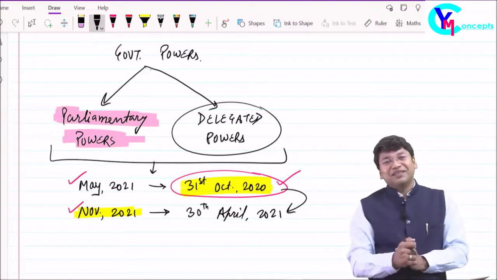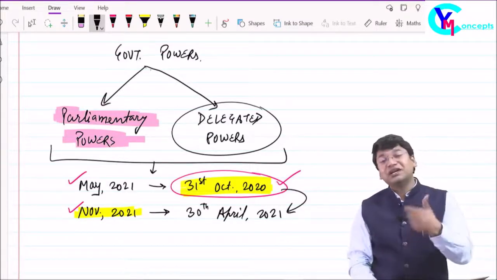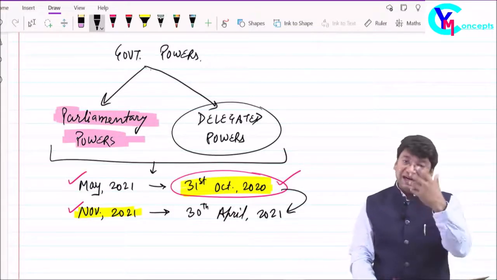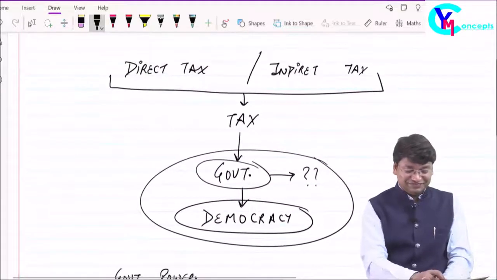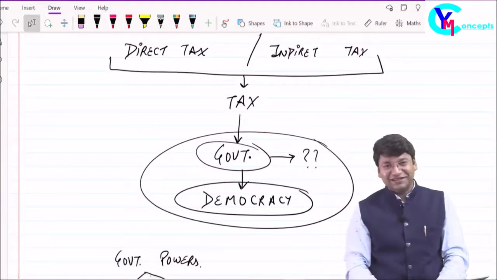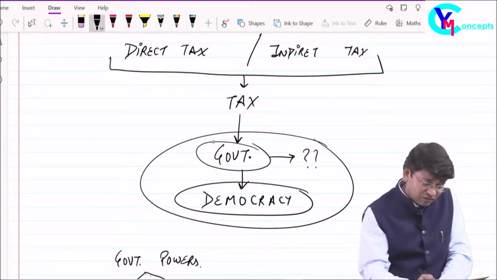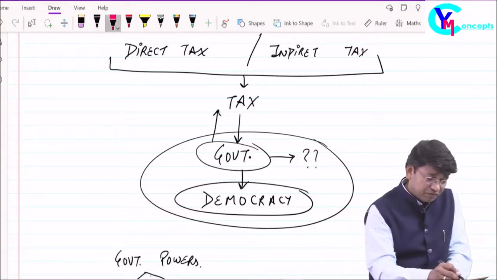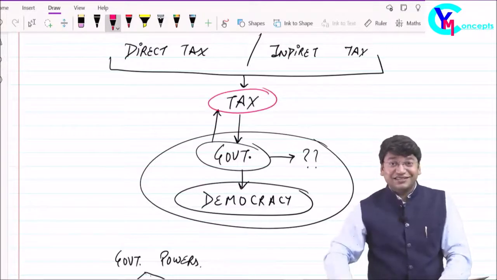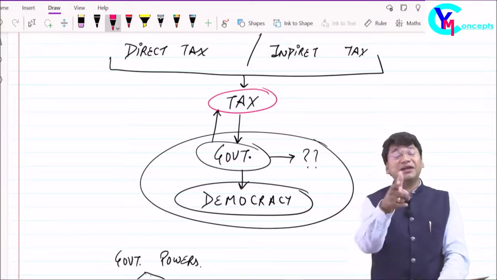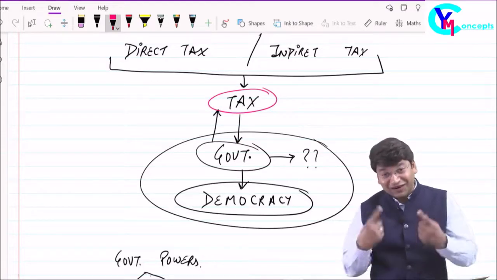Okay, so I hope you got the entire point of how amendments are made by the government, and how these are made applicable to you guys in the exams. And yes, now my point comes again. Who is the government? We all are the government. Then, okay, we'll go reverse now. What are the taxes? Taxes are the revenue of the government. Okay, who is the government? Yes, we all are the government.